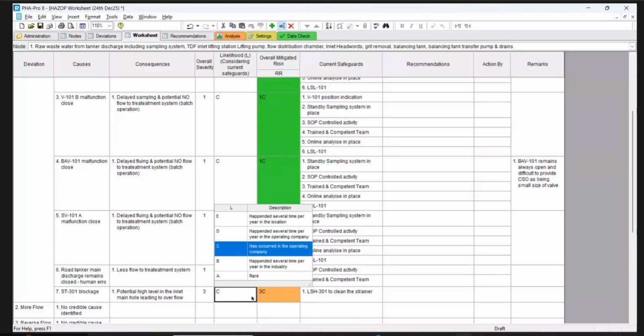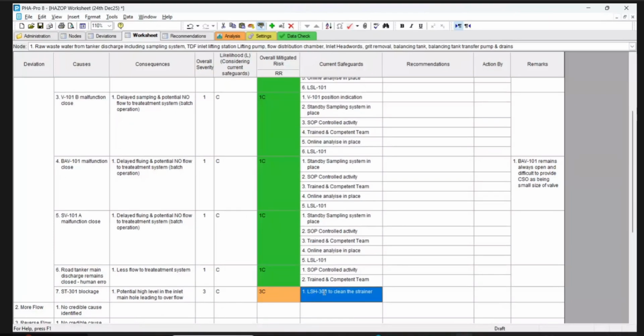So we have LSH. Any other control you want? Yeah, level we have taken. What else? You can also stop the drainage coming from the holding tank. You can stop the drainage.